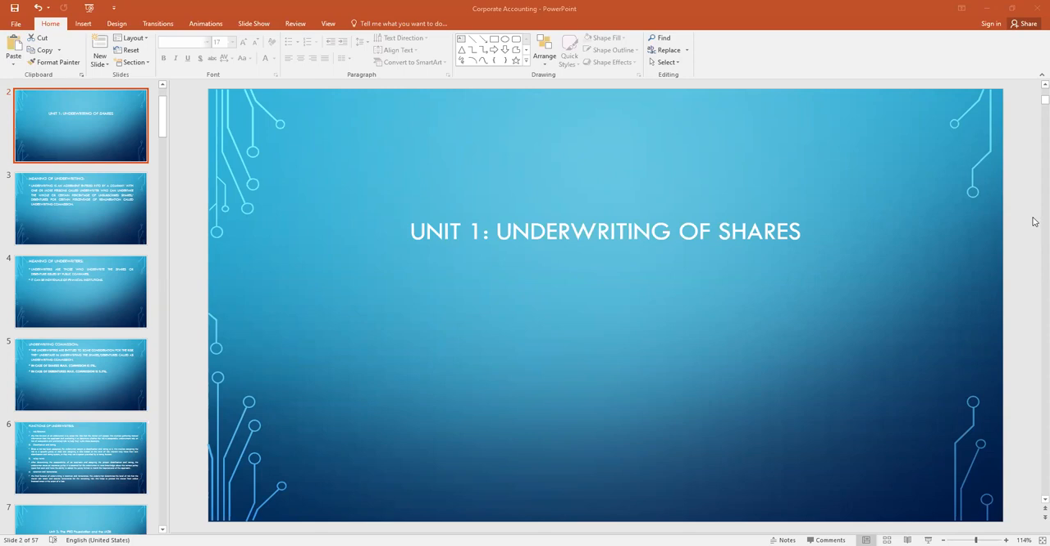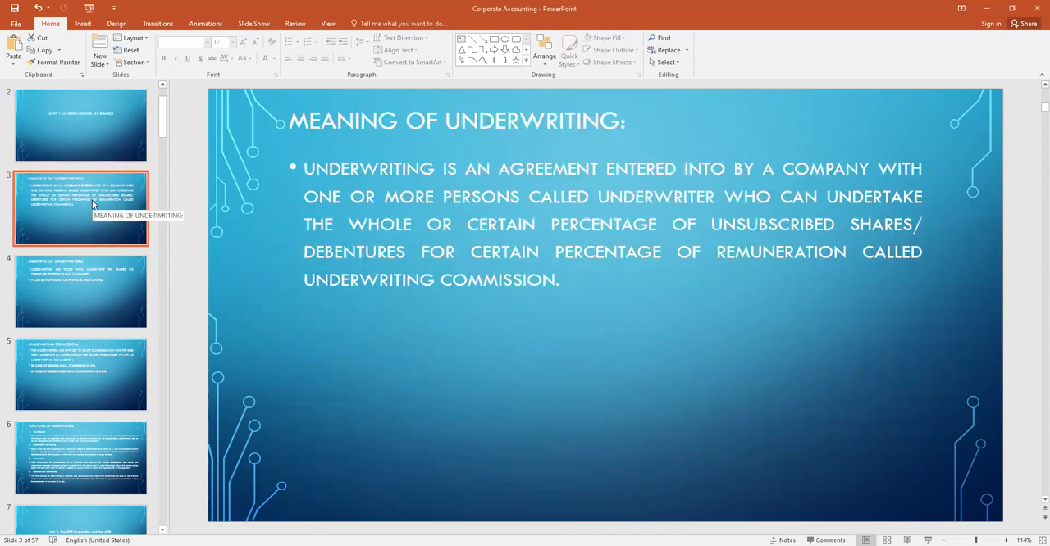Before going into the details of underwriting of shares, first we will discuss the meaning of underwriting of shares. The definition is that underwriting is an agreement made by a company with one or more persons called underwriters, who undertake the whole or a certain percentage of unsubscribed shares or debentures for a certain percentage of remuneration called underwriting commission.